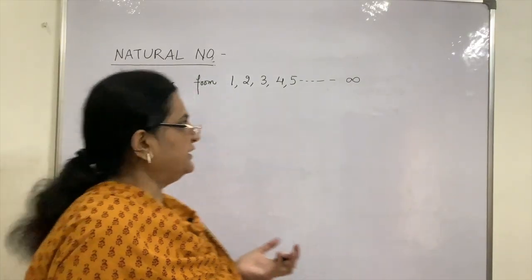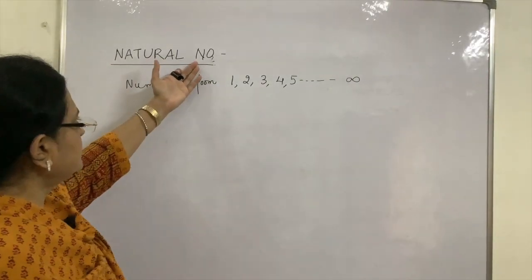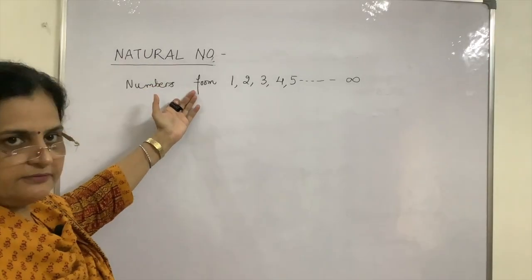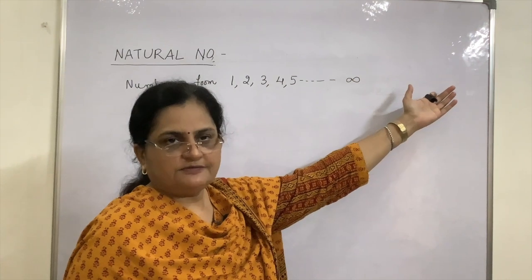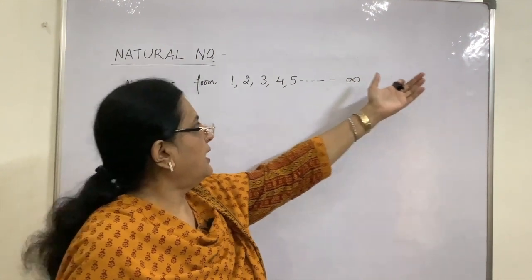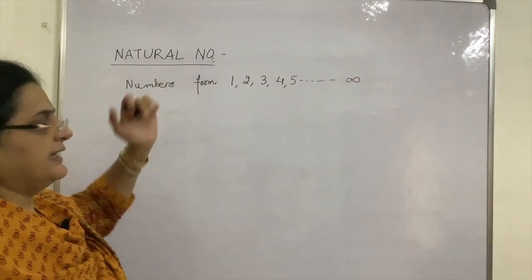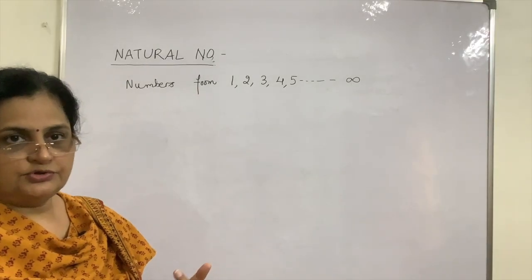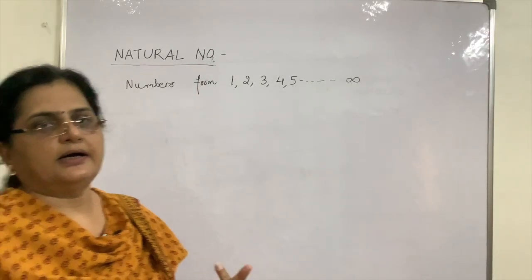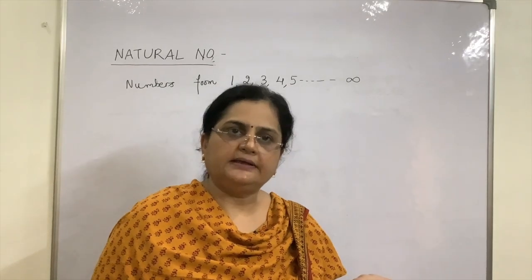So this sounds pretty simple. What are natural numbers? Numbers starting from 1, 2, 3, 4 up to positive infinity are known as natural numbers. The counting numbers that we have are known as natural numbers.